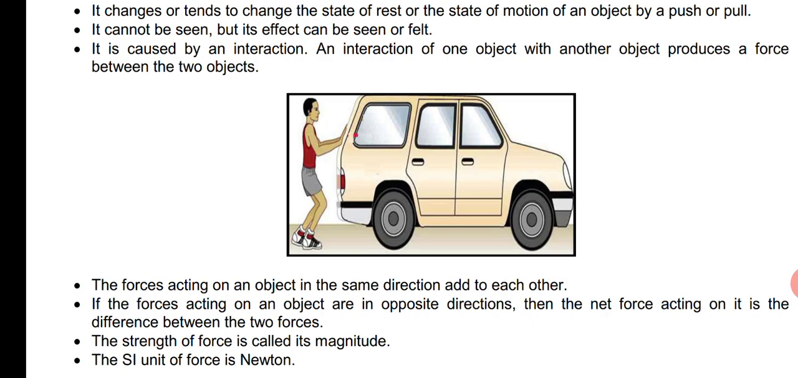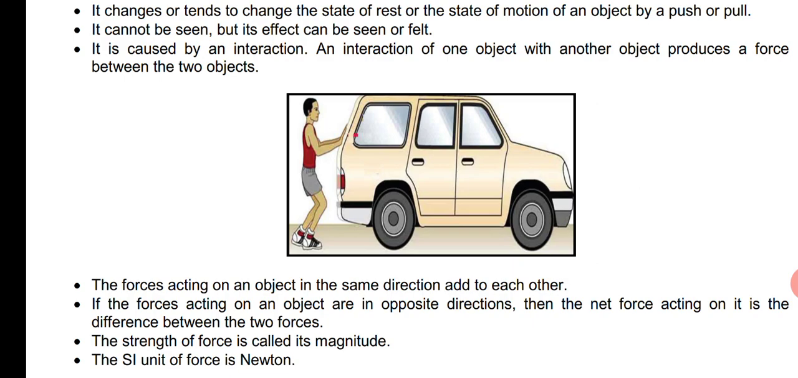So what about forces acting on the object in different directions, like opposite directions? Let us see the next point. If the forces acting on an object are in opposite directions, then the net force acting on it is the difference between the two forces. Like you are applying force F1 in one direction, and your friend is applying F2 in the opposite direction, then the net force acting on the car, F net, will be equal to F1 minus F2. So the forces will subtract from each other.